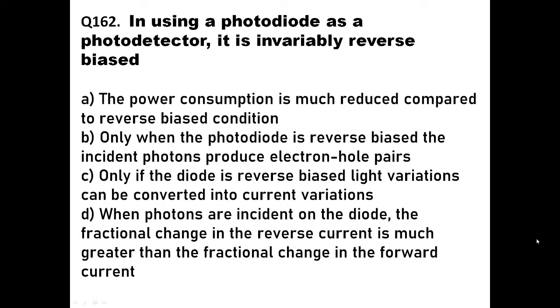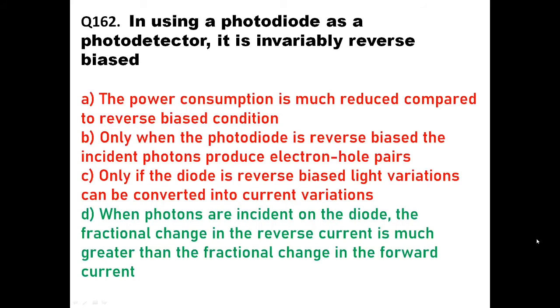I think option D is the right answer, because the change in reverse current that we get when light falls on the diode is greater than the change that we get in forward current, and that is why it is invariably reverse biased. So here the option should be option D. In using a photodiode as a photodetector, it is invariably reverse biased because when photons are incident on the diode, the fractional change in the reverse current is much greater than the fractional change in the forward current.